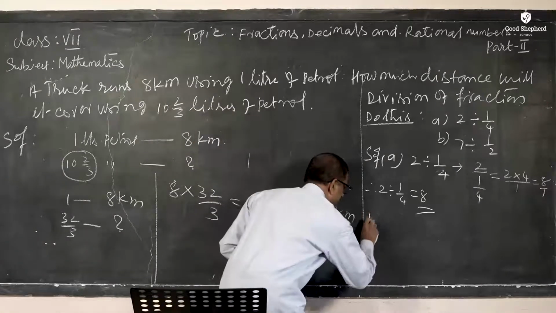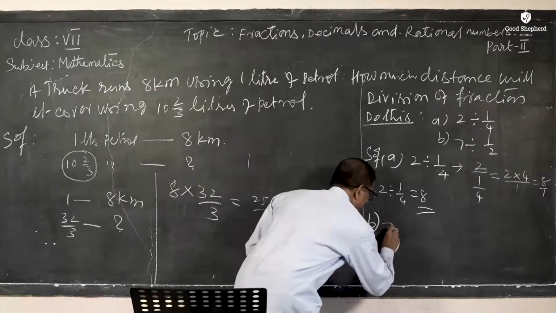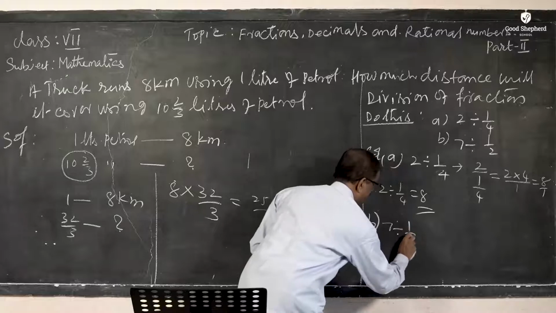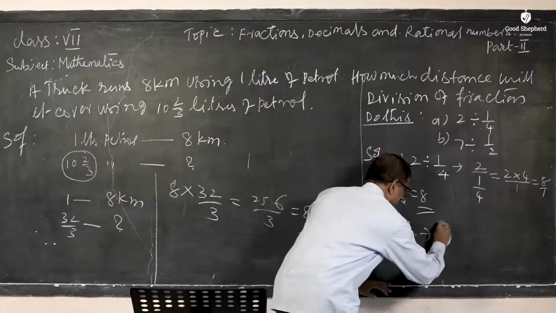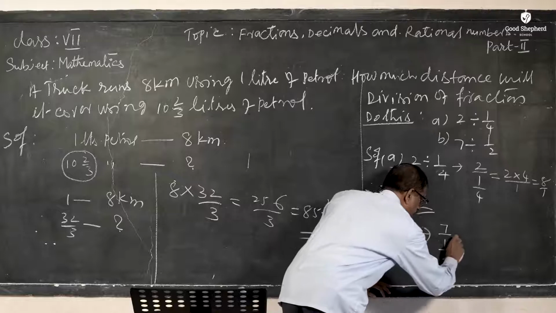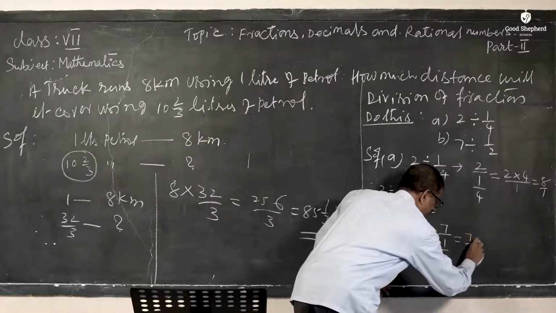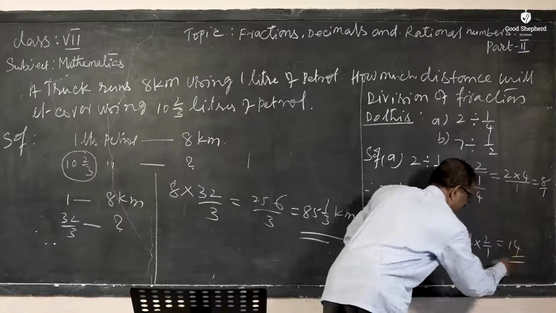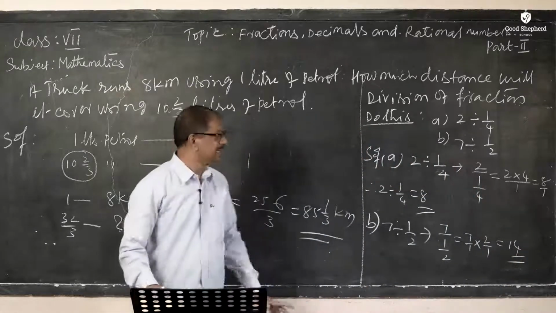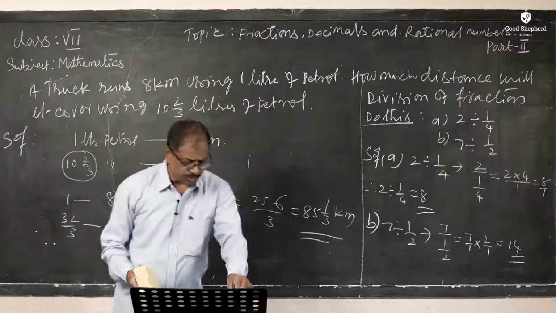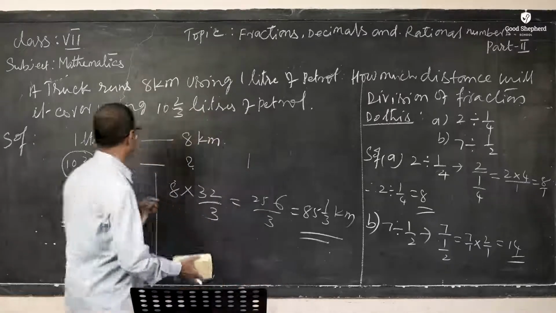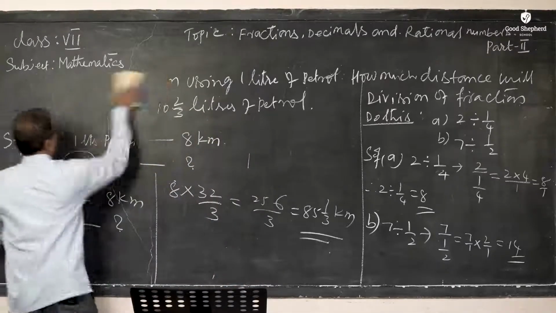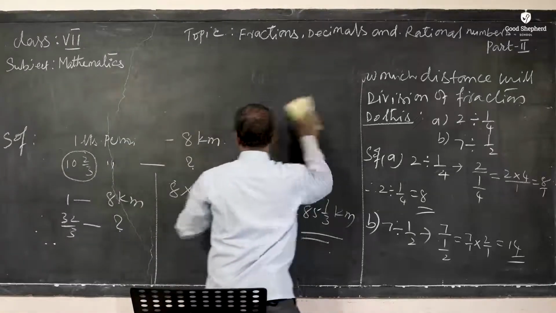The second, B. Very simple. 7 is divided by 1/2. This I can write as 7 into the reciprocal, that is 7/1 into 2/1. 7 2s are 14. So this is multiplying a whole number and a fraction. Now we are going to divide by the reciprocal of a fraction. Last it is.